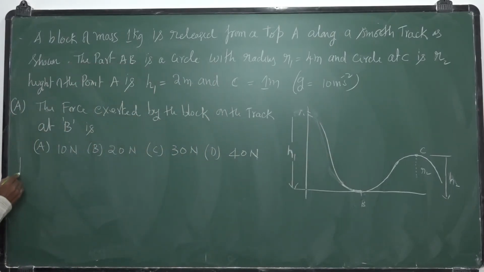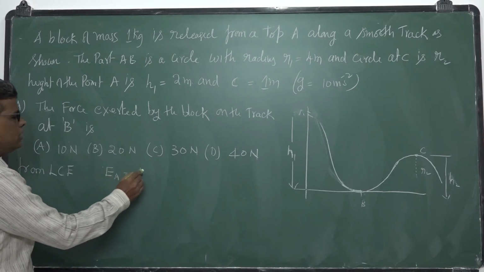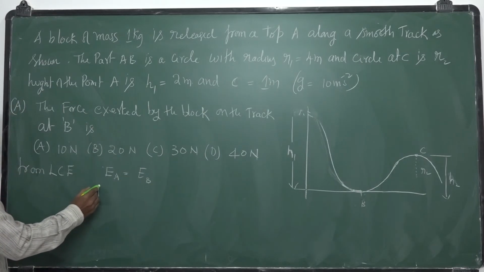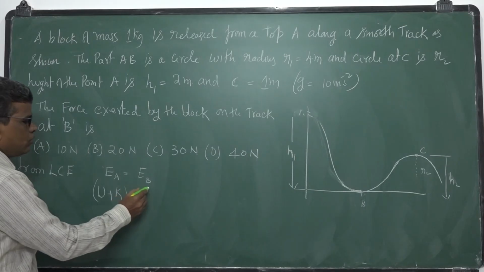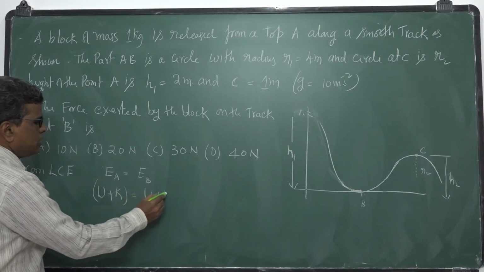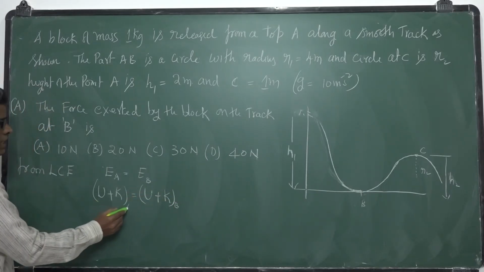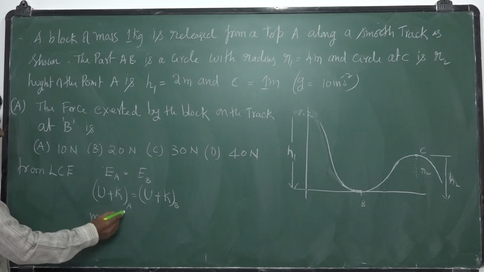So from the law of conservation of energy, as we are discussing its applications, total energy at A is equal to total energy at B. Total energy at A, potential energy plus kinetic energy, is equal to potential energy at B plus kinetic energy at B. Potential energy at A is mgh1.